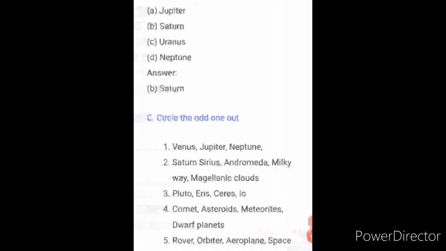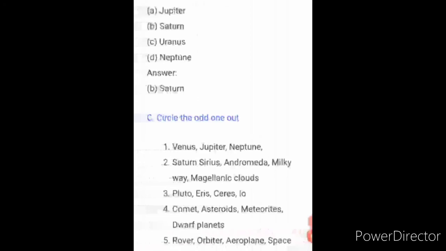Yes, then see, the third one is circle the odd one out. Venus, Jupiter, Neptune, Saturn. Answer is Venus. Second one, Sirius, Andromeda, Milky Way, Magellanic Clouds. Answer is Sirius. Third one, Pluto, Eris, Ceres and Io. Io is the answer. Comet, asteroids, meteorites, dwarf planets. Dwarf planets is the answer.